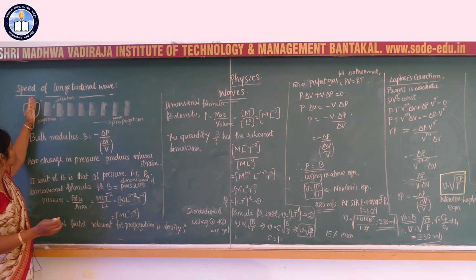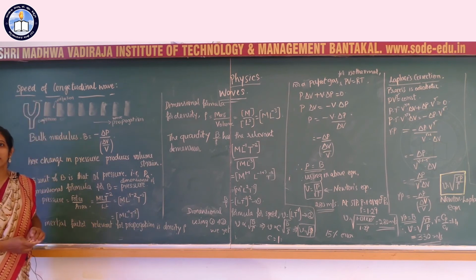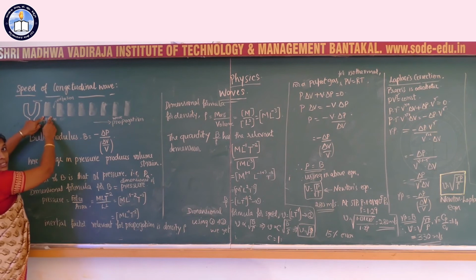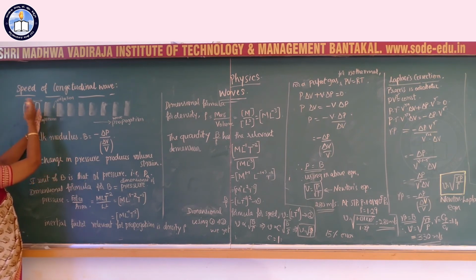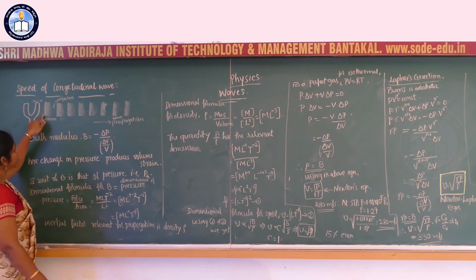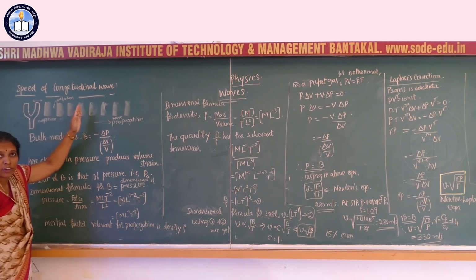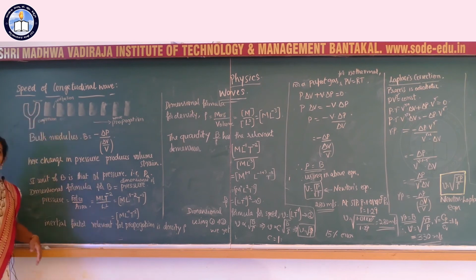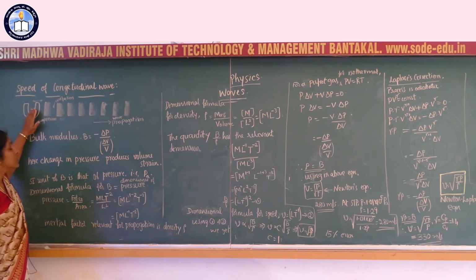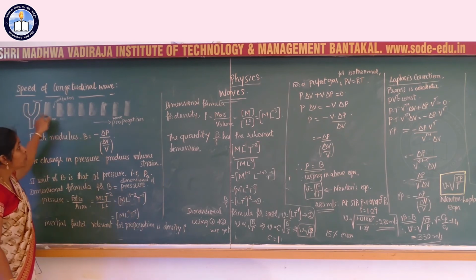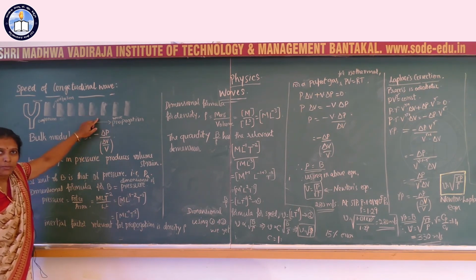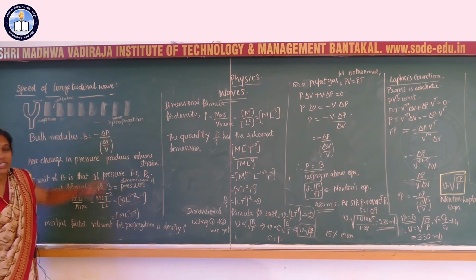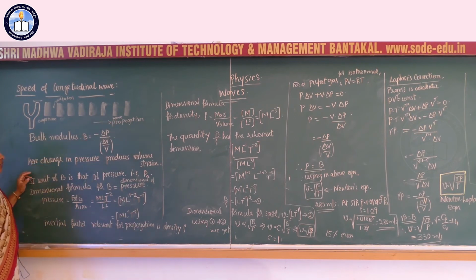When the prong moves to the right side, it pushes the air particles near it. The air in this region gets compressed. While the prong moves to the left, the air in this region gets rarefied and the compressed region moves in the forward direction. This alternate compression and rarefaction continues as long as the oscillation continues, and the sound propagates in the same direction. This is called a longitudinal wave: the direction of vibration and the direction of propagation are along the same direction.